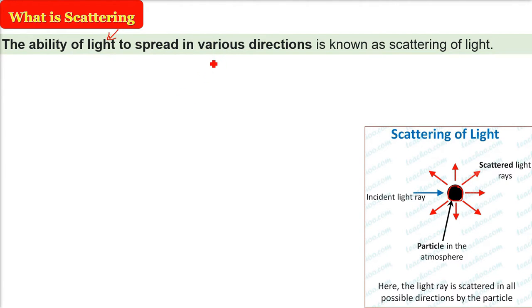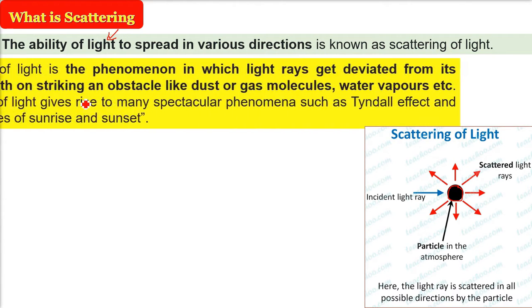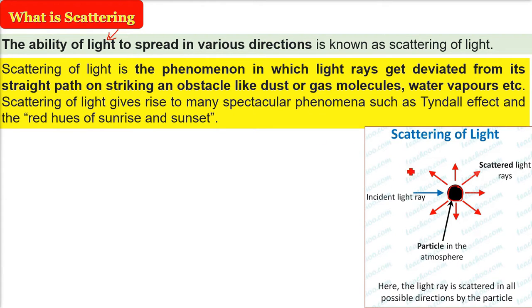So the ability of light to spread in various directions is known as the scattering of light. This is a very common phenomenon. Scattering of light is the phenomenon in which light rays get deviated.